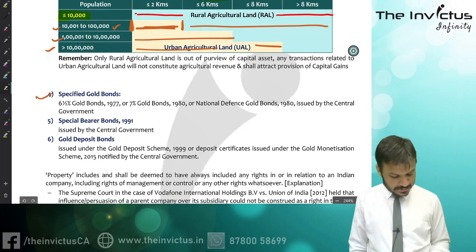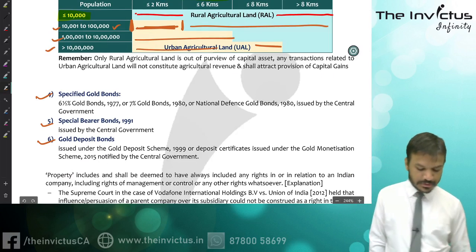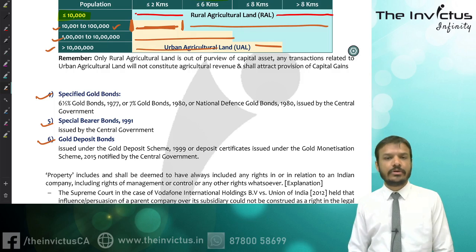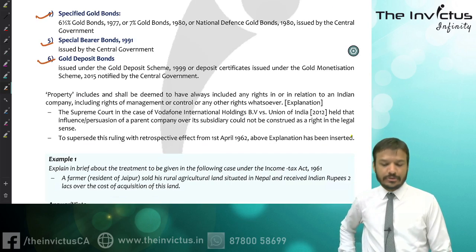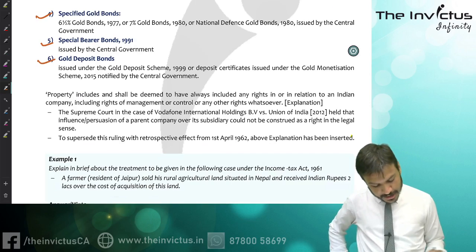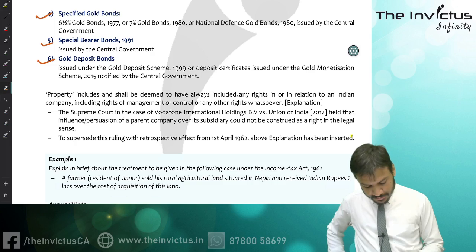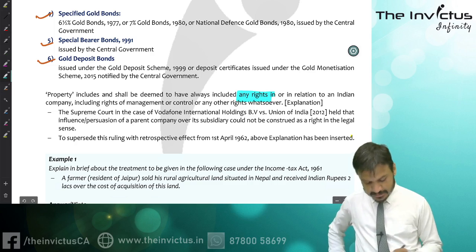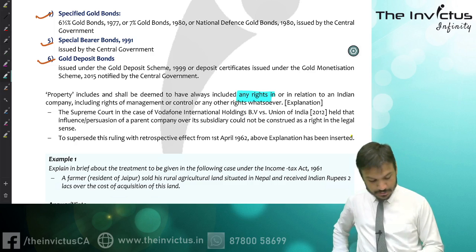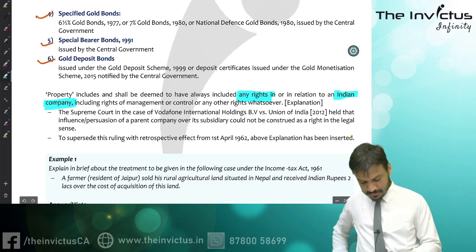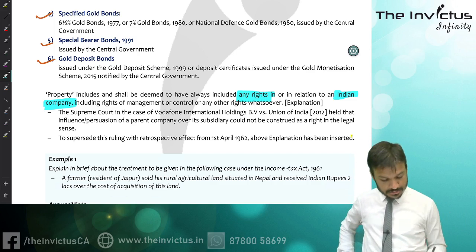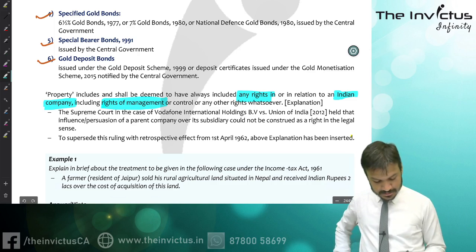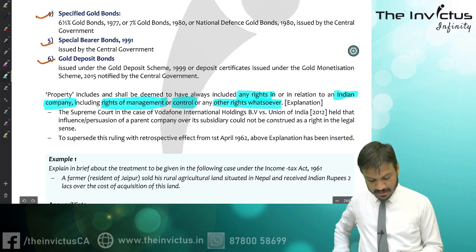Then specified gold bonds, special bearer bonds, and gold deposit bonds. These things once again are not capital assets. At last, one explanation is added. What does it say? Explanation: property includes and shall be deemed to have always included any rights in relation to an Indian company, including rights of management, control, or any other rights whatsoever.